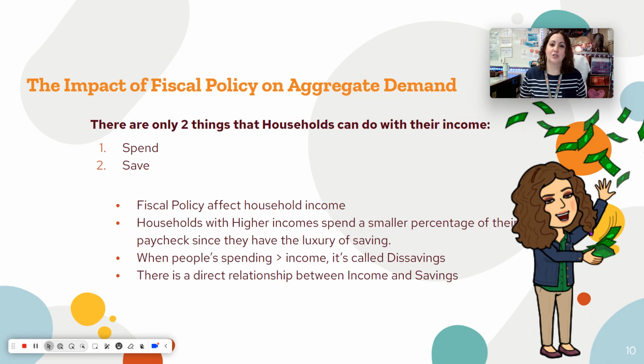And there's a direct relationship between income and savings. The more money that you make, the more you can save. And the less money you make, the less you save. In fact, you might actually have dissavings when you have low income. Okay, so that's just our relationship with our income, spending, and savings.